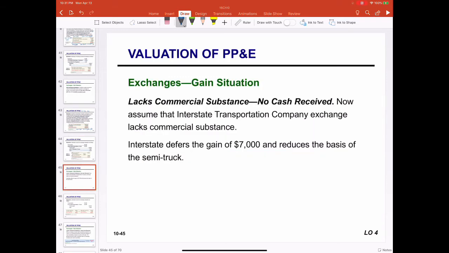If the exchange lacks commercial substance, we should consider whether there is any cash received and how much. In this case, we learn this exchange lacks commercial substance and no cash received. So we are going to defer the gain recognition. All the $7,000 gain will be deferred. We also reduce the basis or the cost of the new machine or equipment.